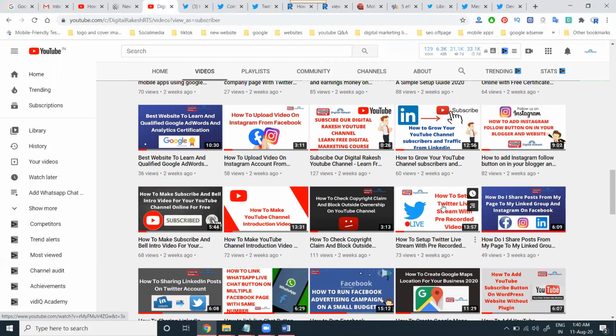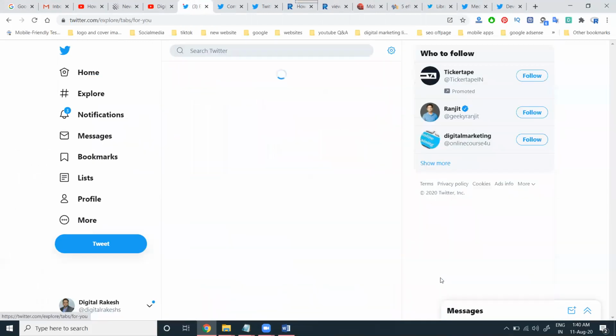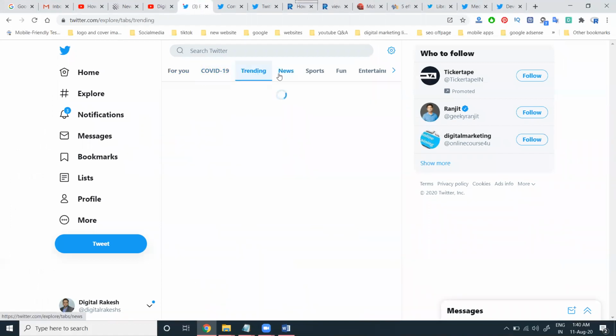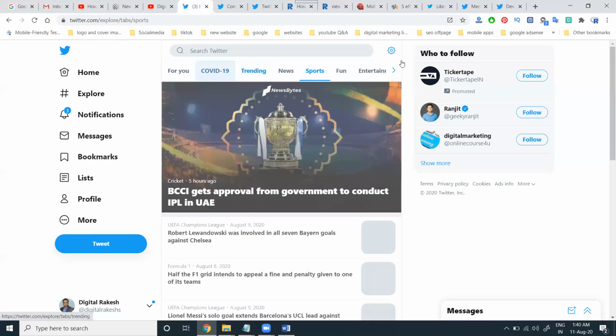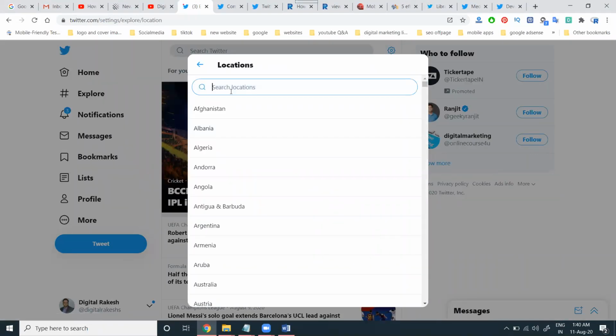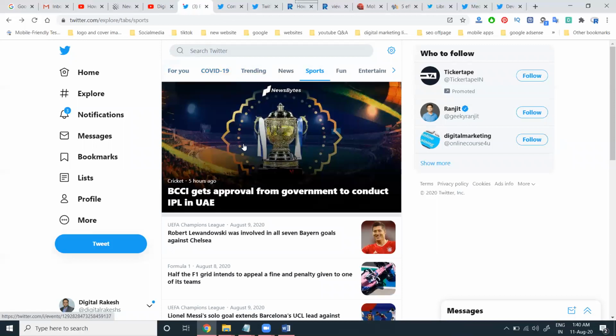When it comes to engagement on tweets, a very important thing is that you have to follow the hashtags. This is very important. You follow hashtags that are trending: news, sports, fun. Here is the setting for location-wise as well. Trending also depends on the location.